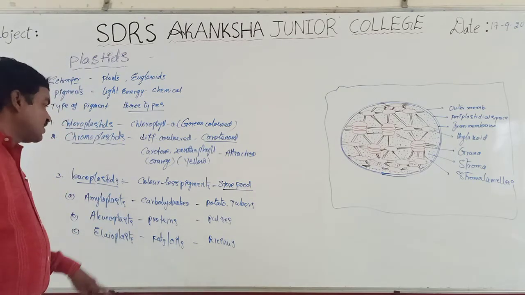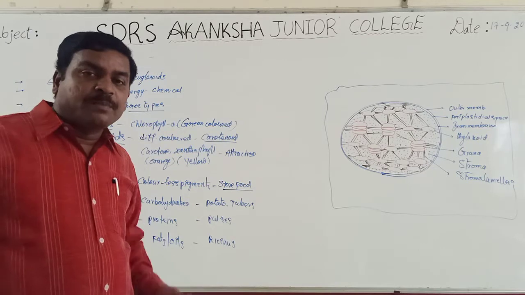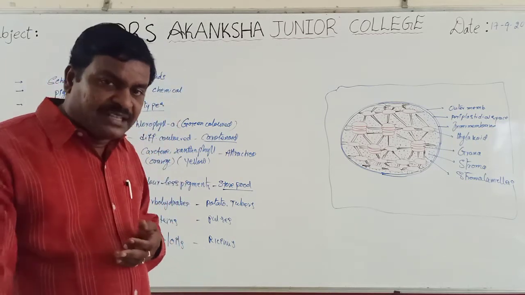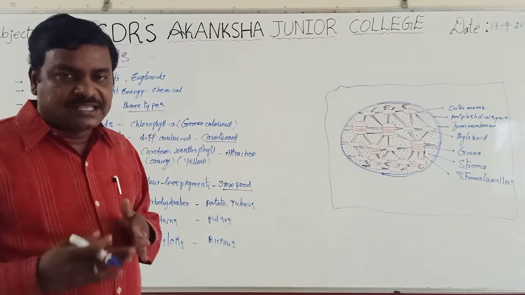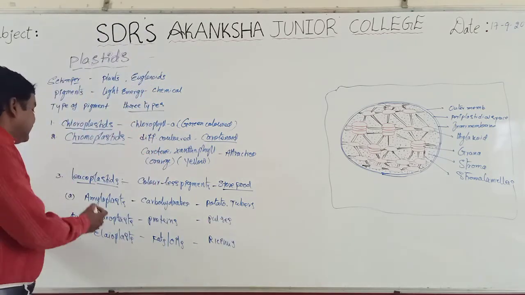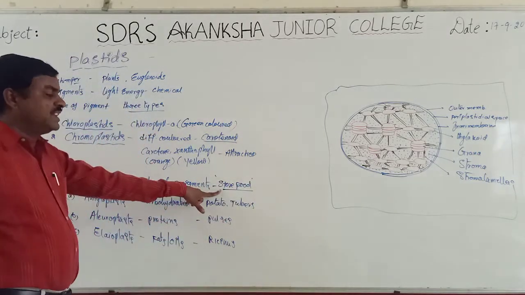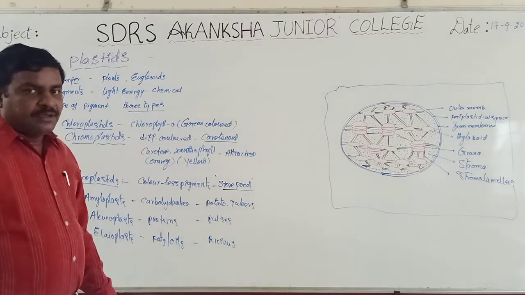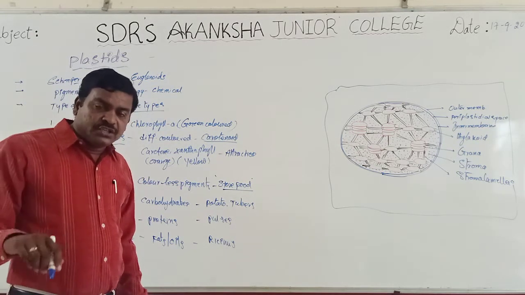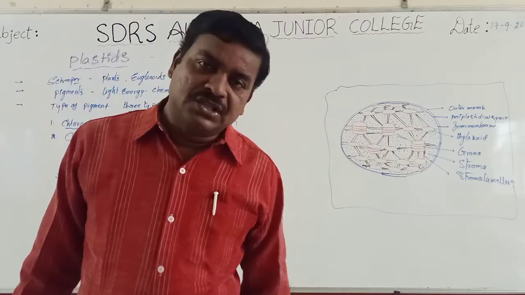These leucoplasts are colorless plastids and are generally present in plant parts deep in the soil where sunlight does not reach. They play a very significant role in the storage of food material. Depending upon the type of food material, leucoplasts are divided into three categories.